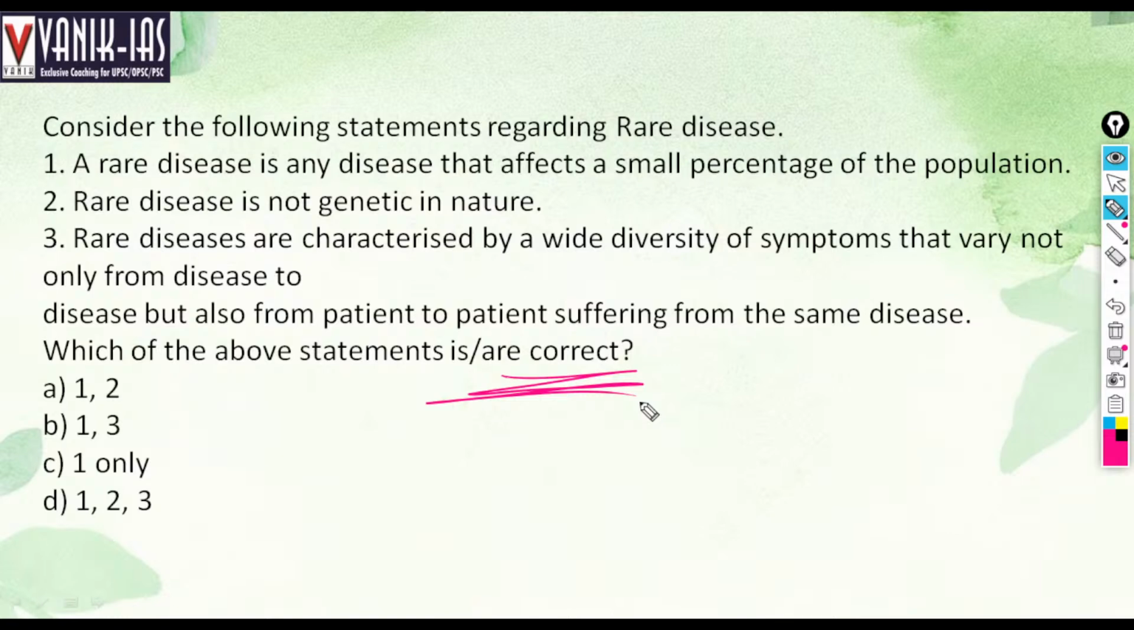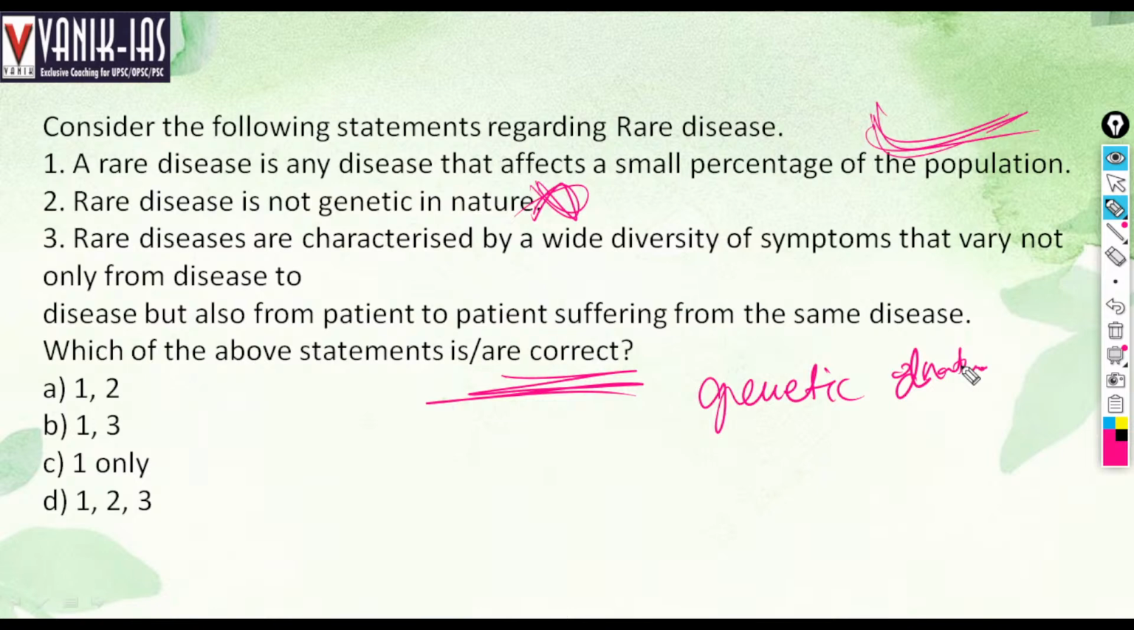A rare disease is a disease that affects a small percentage of the population. Yes, a very small percentage of the population is affected. It is also called an orphan disease. Right. It is not genetic in nature. This is wrong. They are genetic in nature. Mostly rare diseases are genetic in nature.